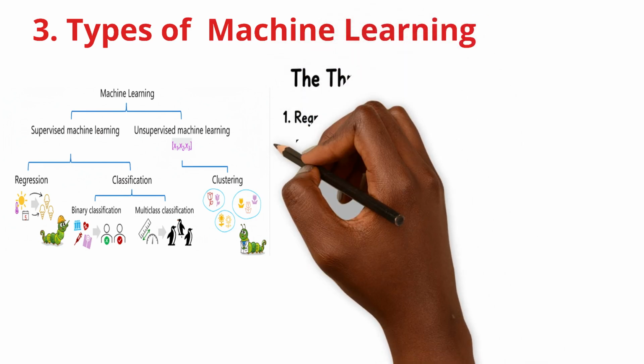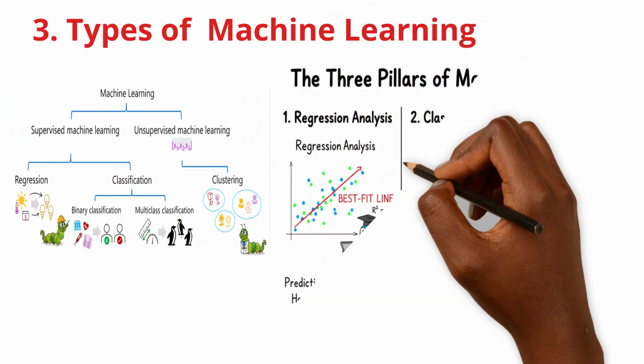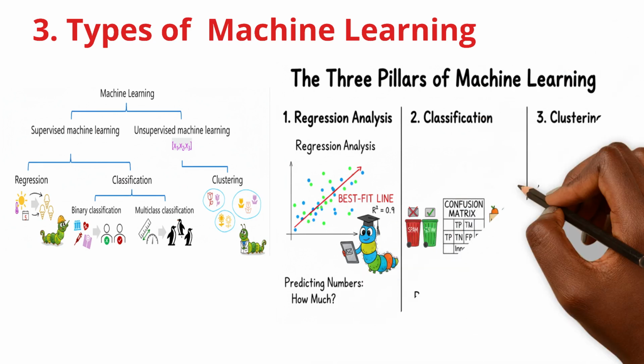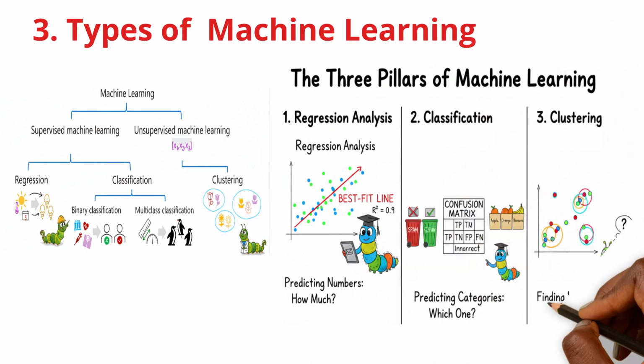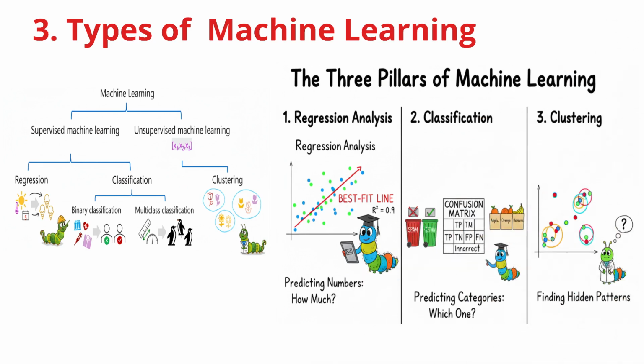Pillar 2, classification. When the question is which one, or is it A or B, you use classification. This can be binary, like sorting spam from real emails, or multi-class, like identifying different types of fruit. To check the model's performance, we use a confusion matrix. This table tracks our correct hits, like true positives, and our mistakes, like false positives, so we know exactly where to improve.